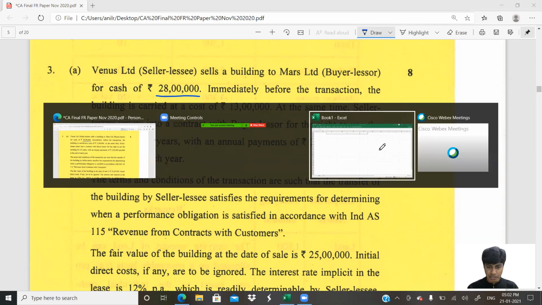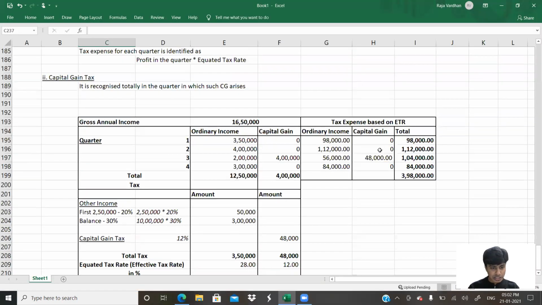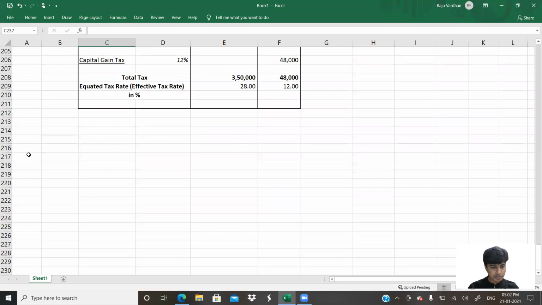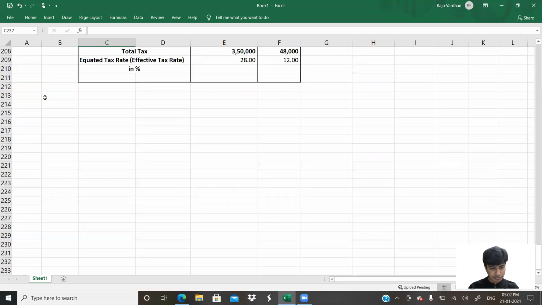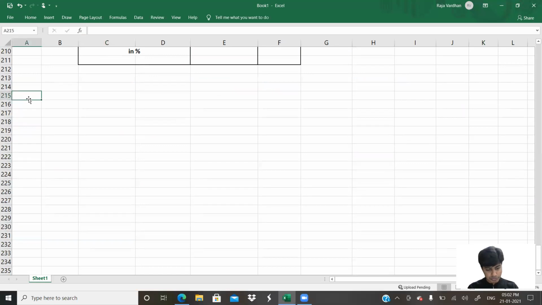Let me just start inputting the data here. So we're doing the solution to question number 3. Question number 3A. Ind AS 116. This is just for your understanding. You need not write this in the exam as to whether it is leases or some other standard.